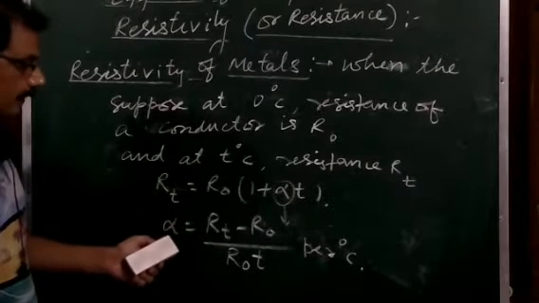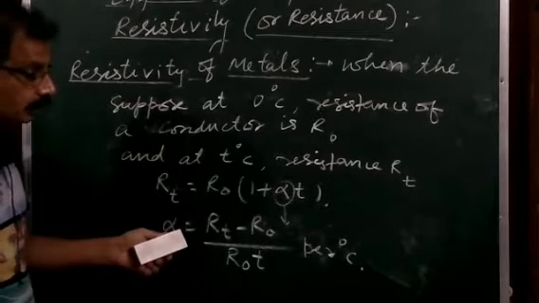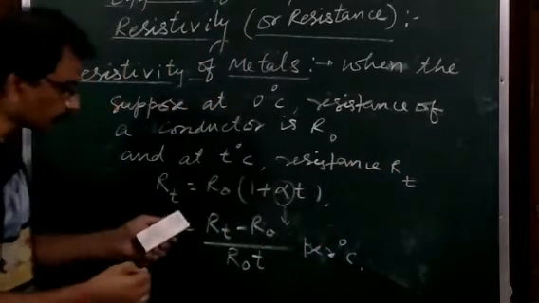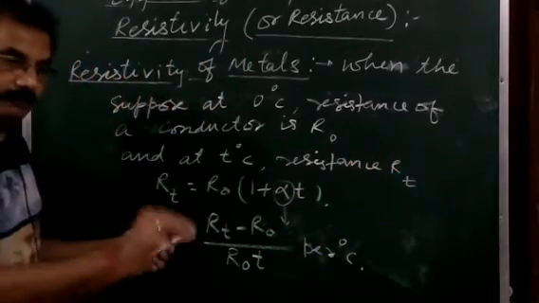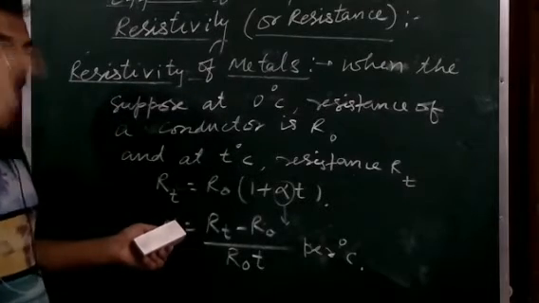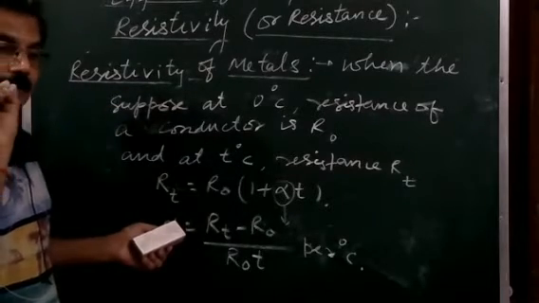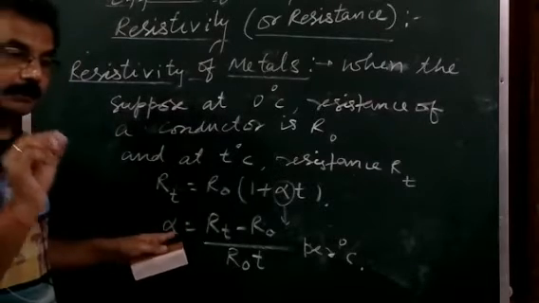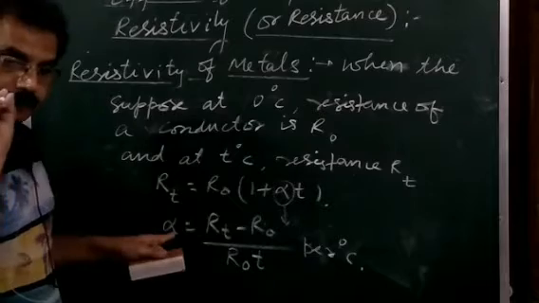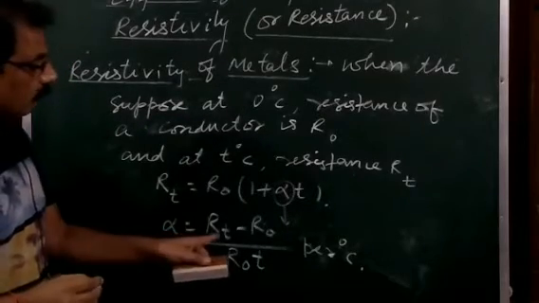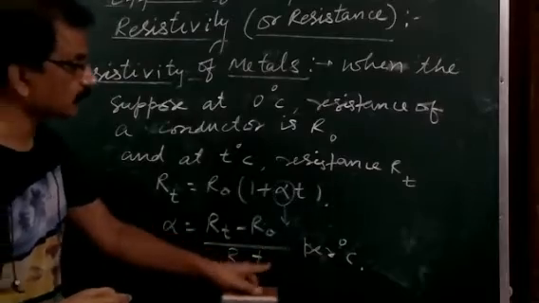Dear student, always remember this. For any wire, if alpha is positive, this is a very important point, it means for that wire, on increasing the temperature, its resistance increases. If the value of alpha is given as positive for any wire or conductor, it means that on raising the temperature of the wire, the resistance will always increase. And in this way you can find the value of the temperature coefficient of resistance.